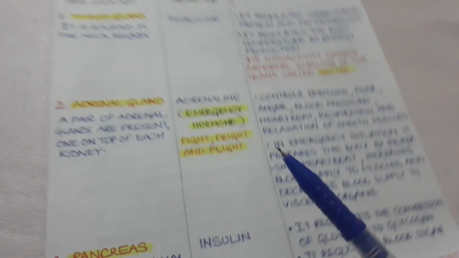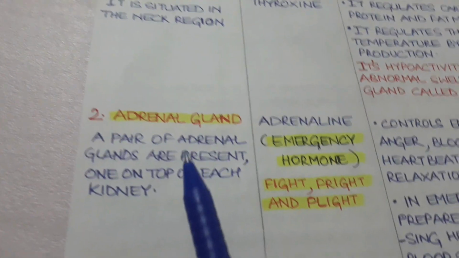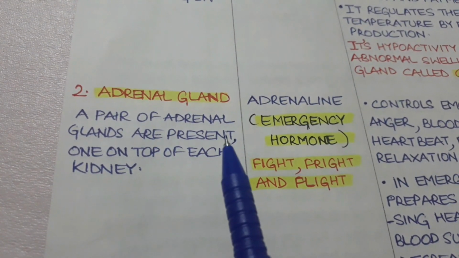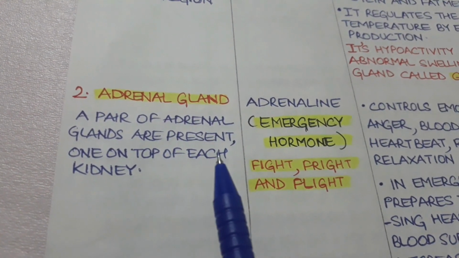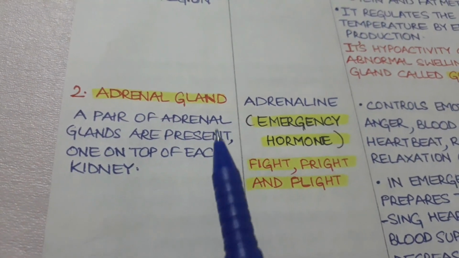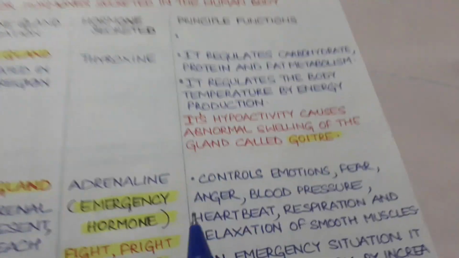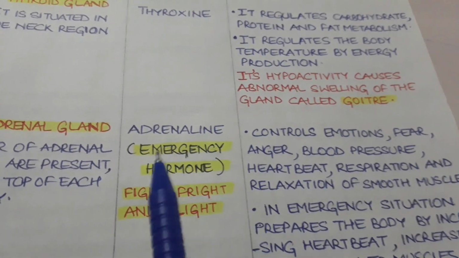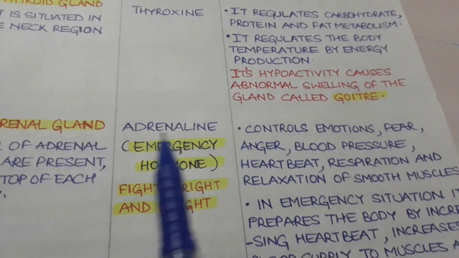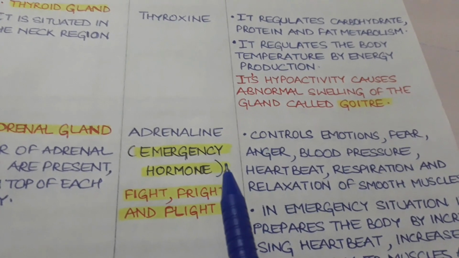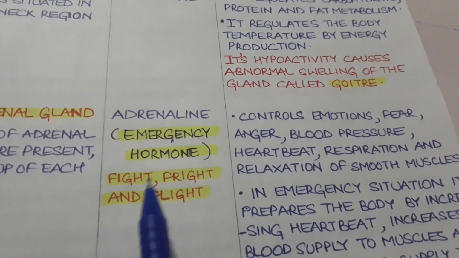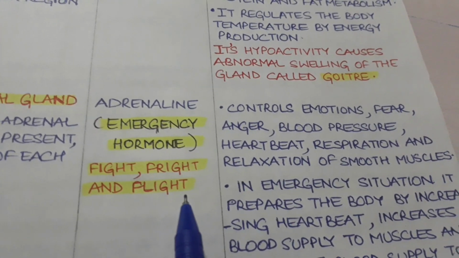The second gland is the adrenal gland. Adrenal glands are a pair of glands that are present on top of kidney, one on top of each kidney. The hormone secreted by adrenal gland is called adrenaline. It is also called emergency hormone because this hormone is secreted when we are in emergency situations, like in situation of fight, fright and flight.